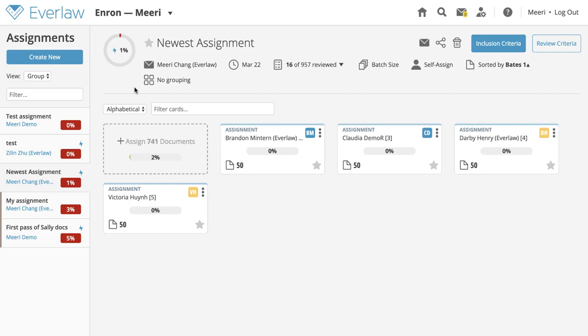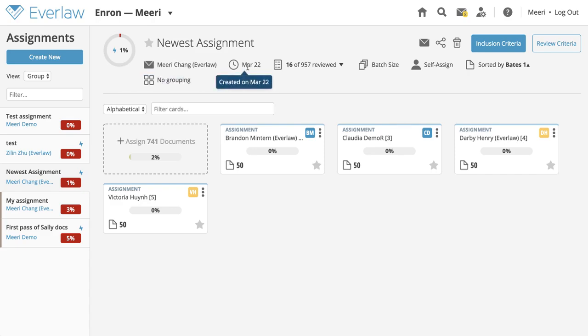In the assignment group dashboard view, you have access to a high-level overview of the total review progress through an assignment group, as well as the progress of reviewers through their individual assignments within the group. You can see the total progress of the assignment group, as well as the assignment group name, who created the assignment group, and the date that the assignment group was created.